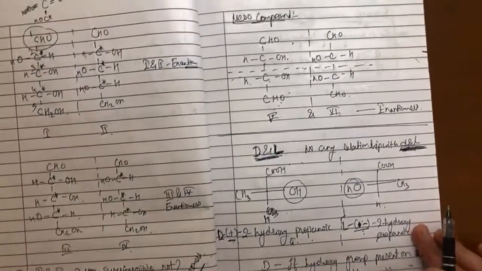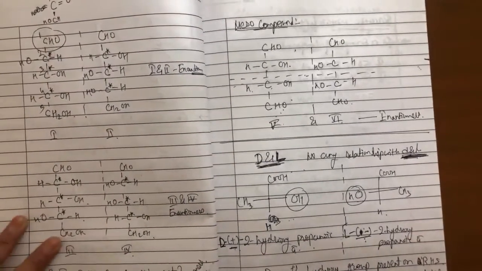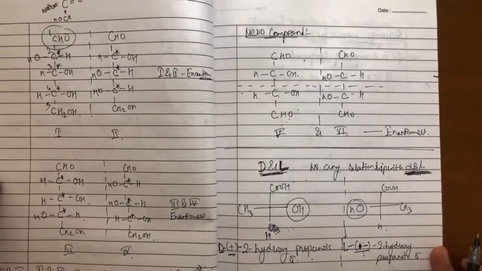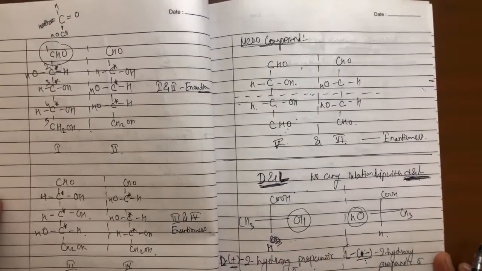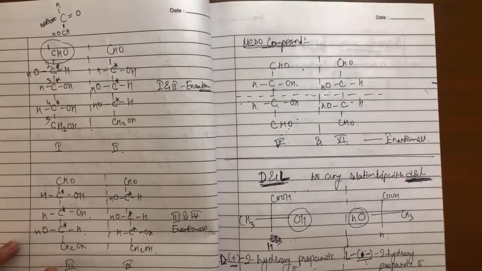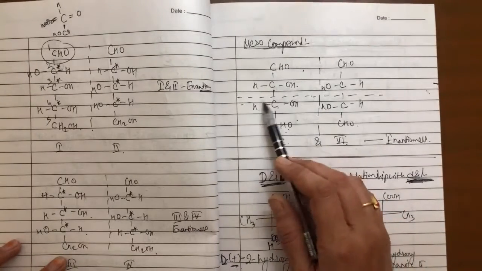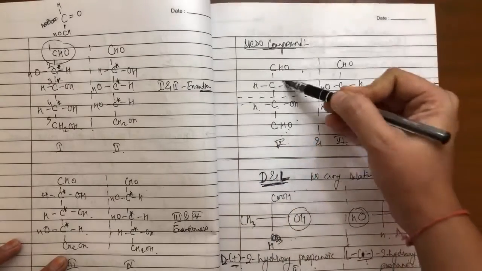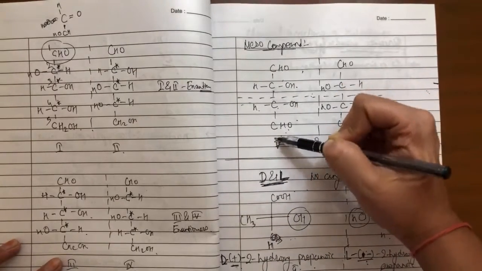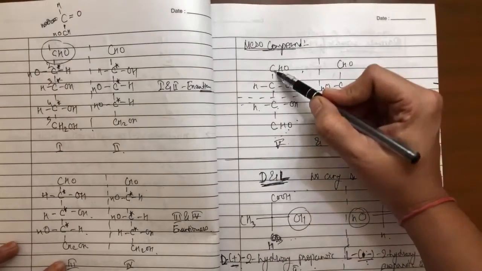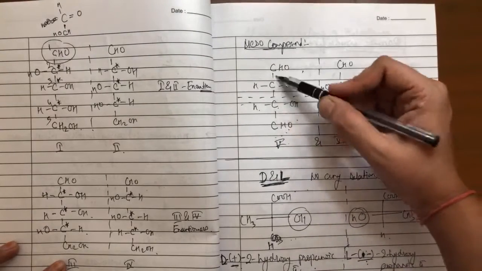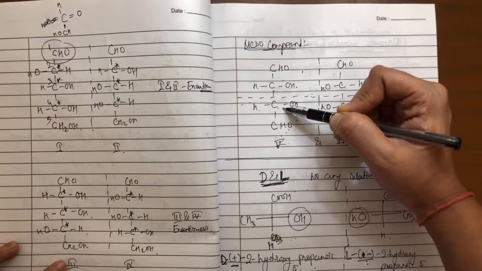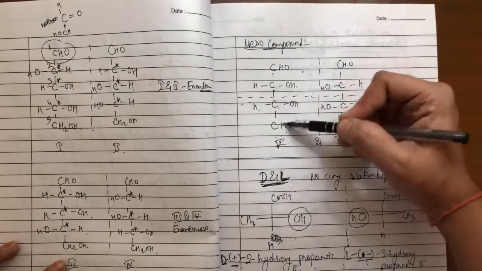One another type of isomerism over here is the meso compound. Now what is this meso compound? Here you can see this is a compound. In between, if I keep a mirror like this, the upper part is the mirror image of the lower part and the lower part is the mirror image of the upper part. So this compound is known as a meso compound, where you can find this type of mirror images.